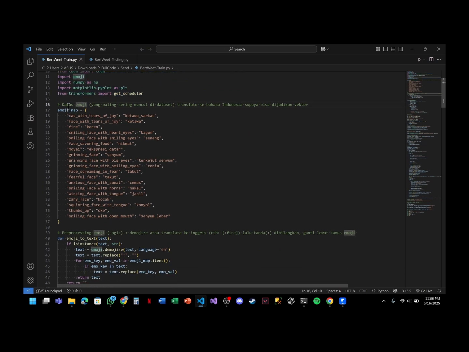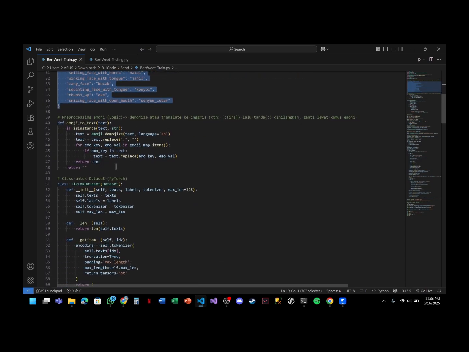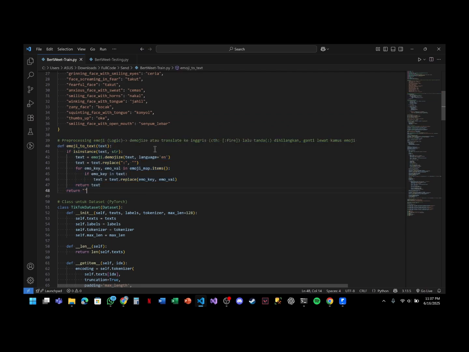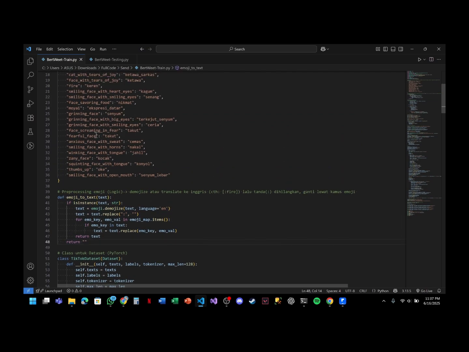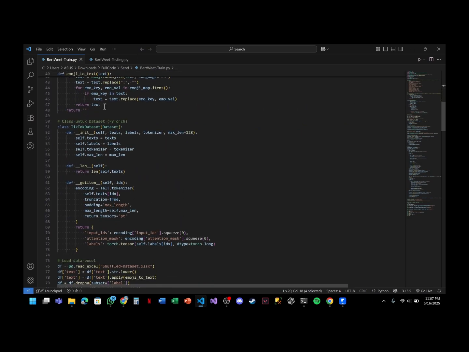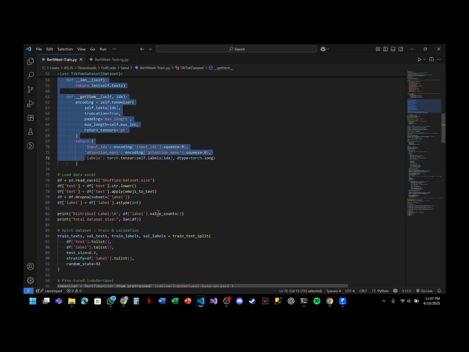This is for the emoji dictionary, where it will be translated into a vector. Next, we have the pre-processing of emoji, where we will demojize all the emoji. For example, fire will be translated into its corresponding text in our emoji dictionary. Next, we have the datasets for the classes on our TikTok.